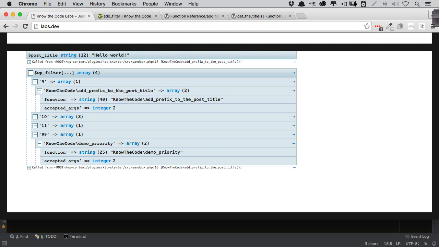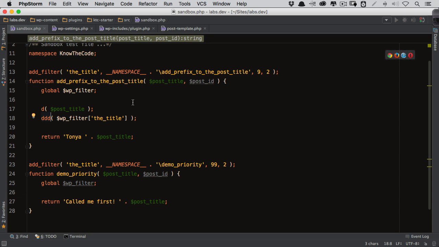Okay, well, let's try one more thing so that you can understand how that works. What I'm going to do is this time we're going to go and let's just comment those out. Okay. And I'm going to put Tanya here. And this one, I'm going to go and lop off the post title. And we're just going to say called me first. Let's see what shows up on the screen. I'm at 99 right now. Let's see what happens.